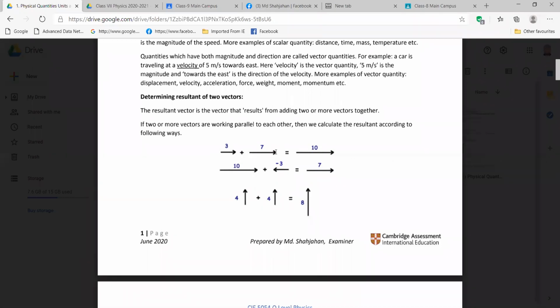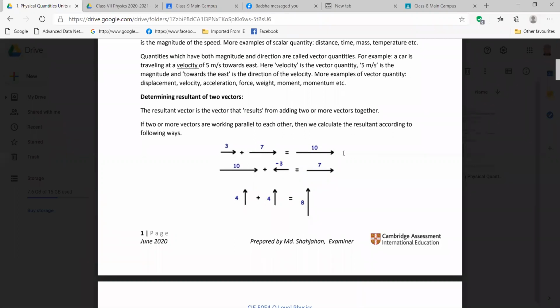So here we got the arrows to the right side. This is another point we have to remember: if two vectors are working to the right side, they are considered positive. And when they are working to the left side, we consider them negative.